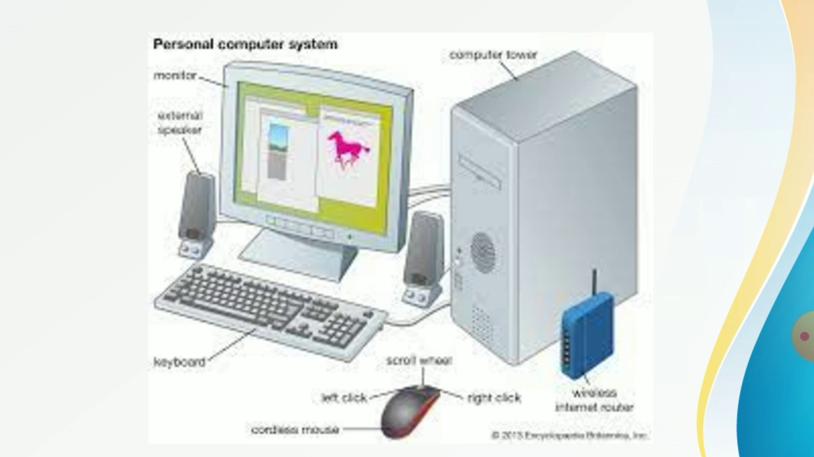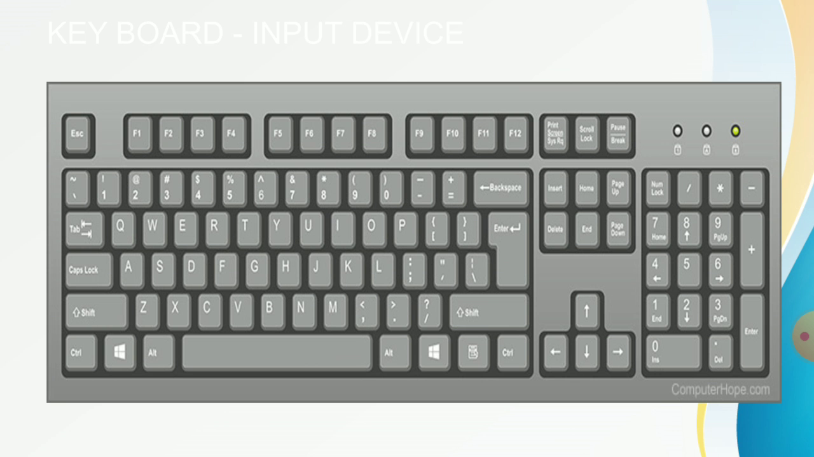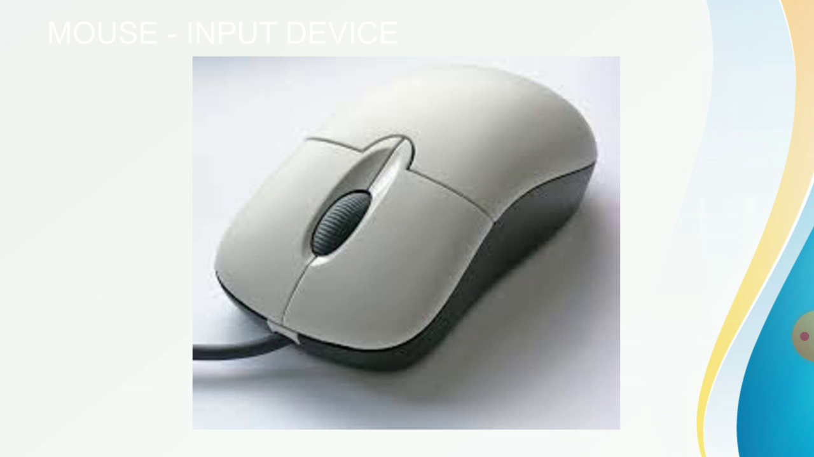This is the desktop computer: monitor, keyboard, CPU, mouse, modem, etc. This is the monitor. This is the output device. This is the keyboard. It is an input device. This is the mouse. It is also an input device.